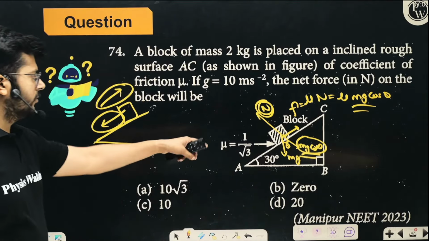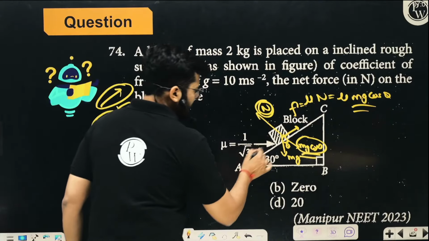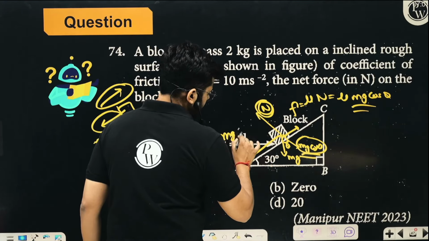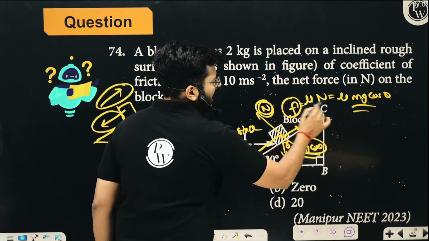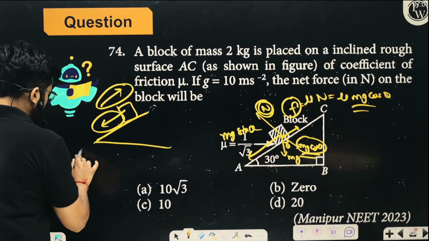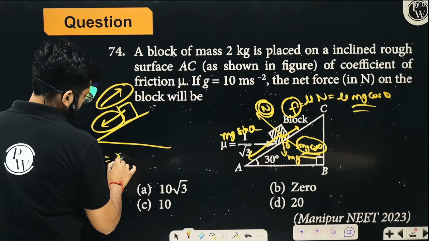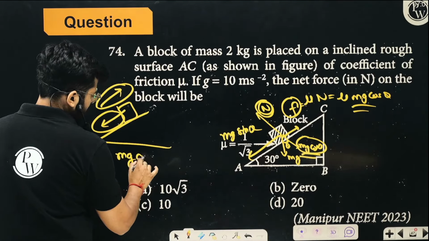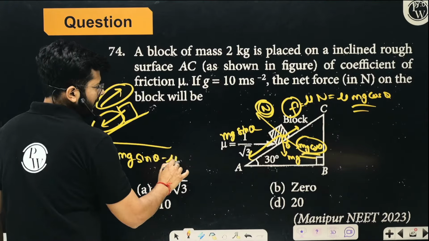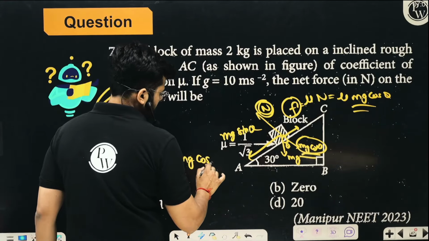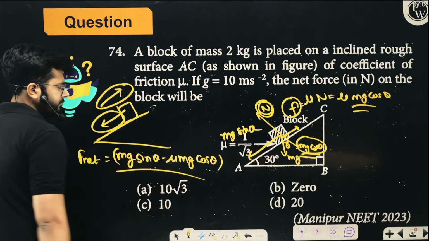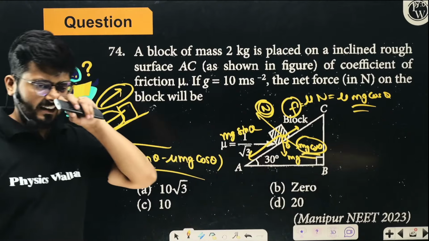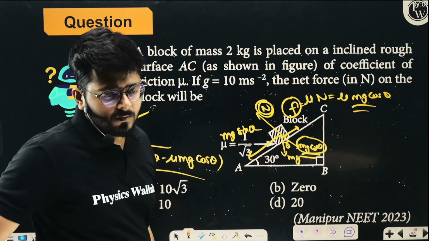So what will be the net force? The downward force is mg sin theta. The opposing force is mu mg cos theta. The net force is going to be mg sin theta minus mu mg cos theta. I hope it is very, very clear. Just put it and you'll get the answer. Okay.